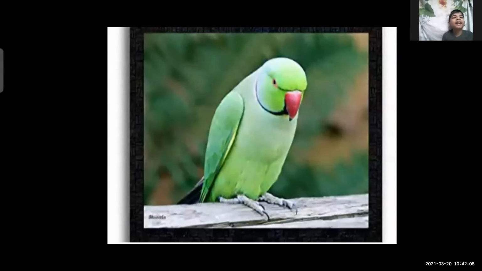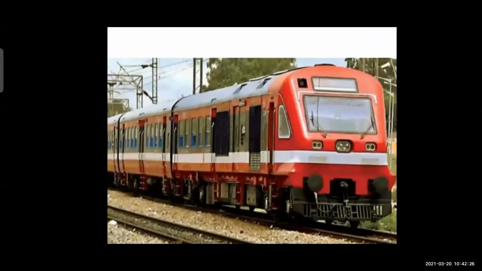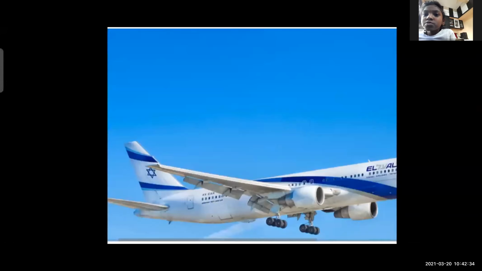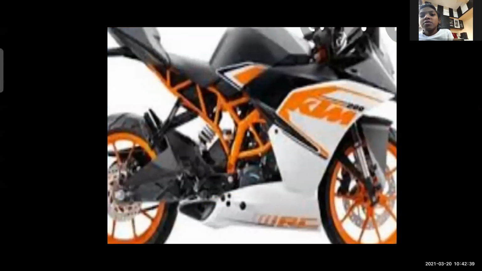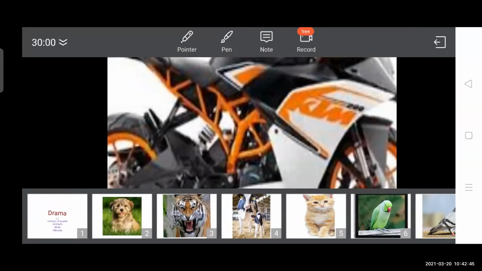Parrot. That is the sound of parrot. Pigeon. Gutturgu, guturgu. The sound of pigeon. That means we are imitating the sound of animals and birds. Trains, bus, aeroplane, and bike. Okay, so I am going to play the sound of each and every one. You have to listen.